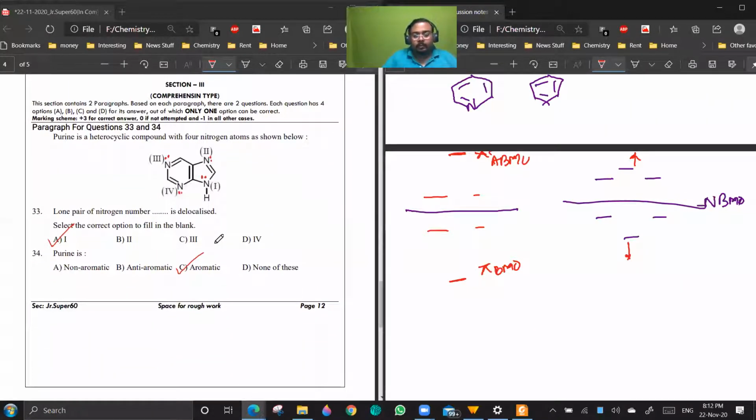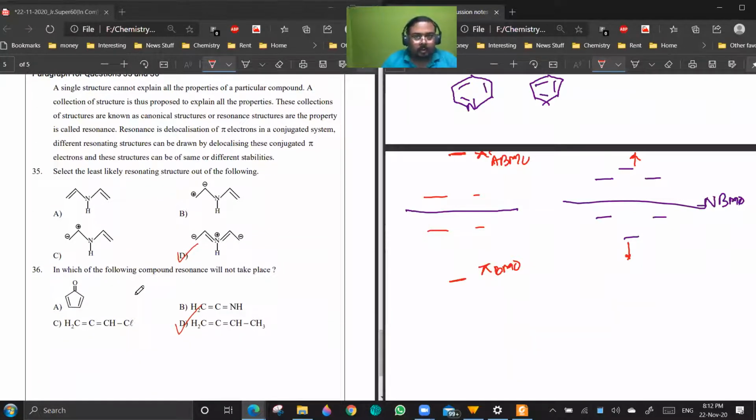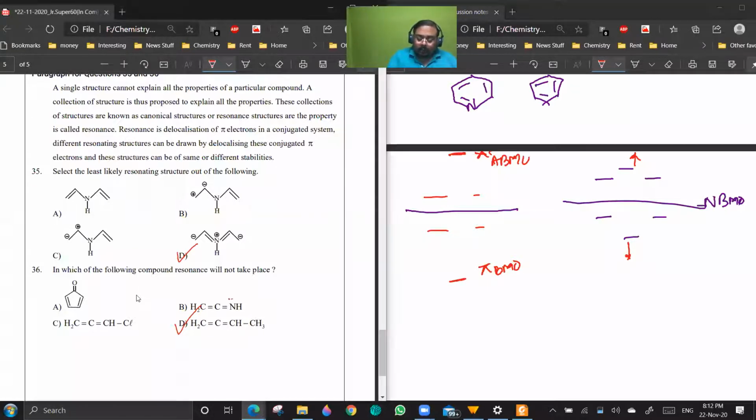33 and 34, no doubt. And 35 and 36, no doubts. 36B, there is no scope for any delocalization. Where do you want to do the delocalization? You want to delocalize it like this? The nitrogen will have 10 electrons. It will not take place. Least likely. Okay.